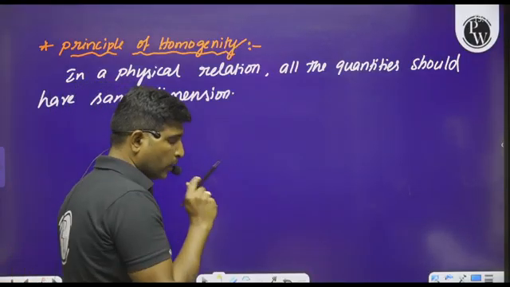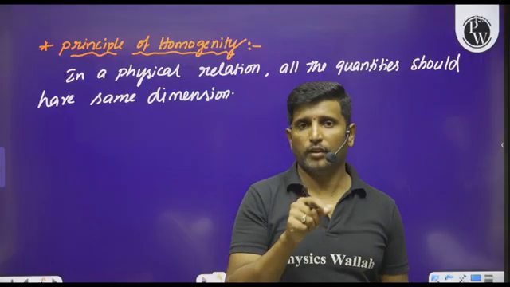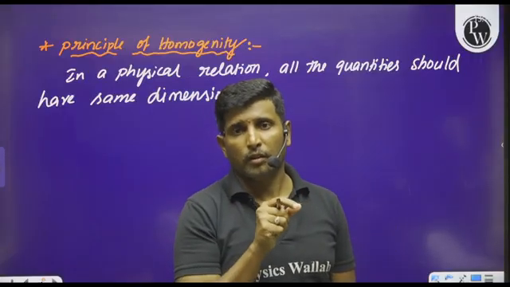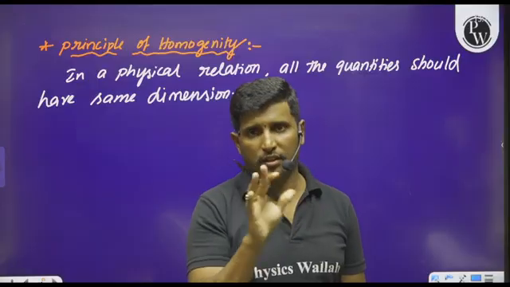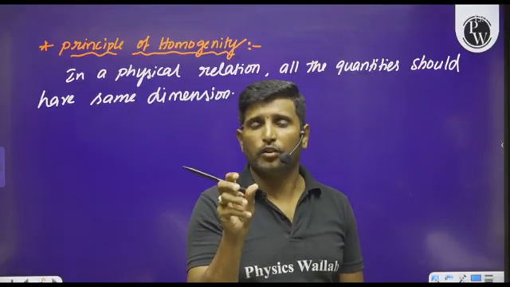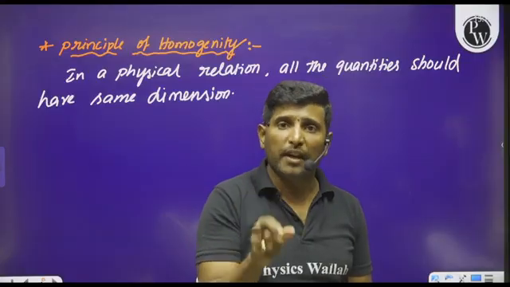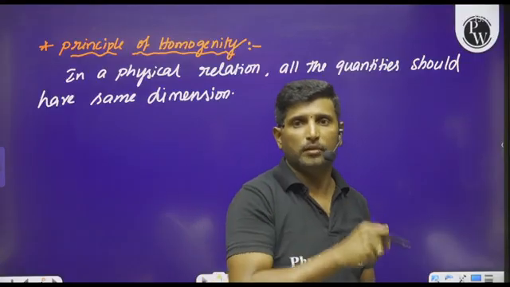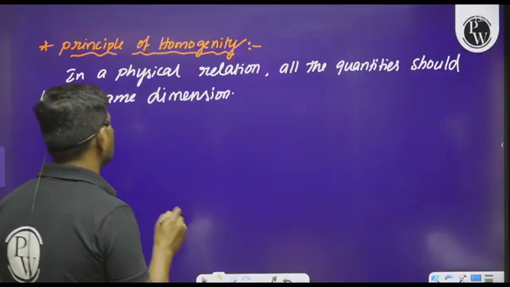That means whenever there is an equation, in the sense LHS equals RHS, in that particular equation all the terms must possess the same dimension. That is the principle of homogeneity.